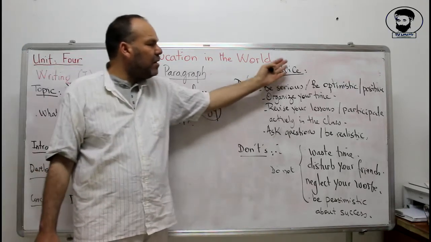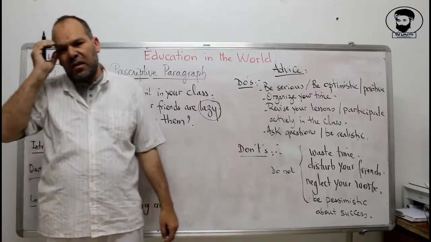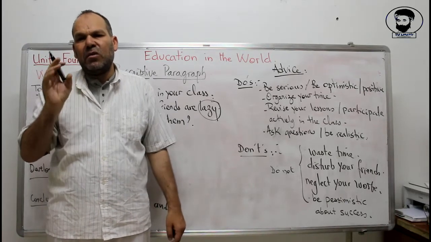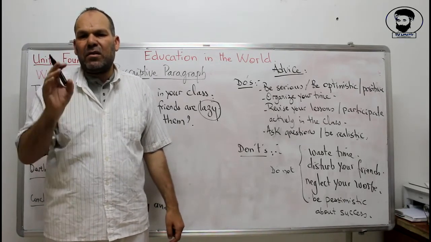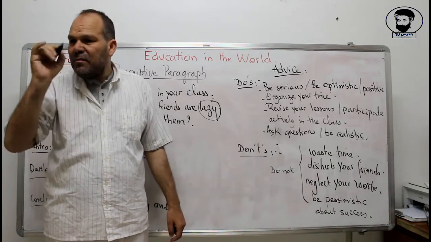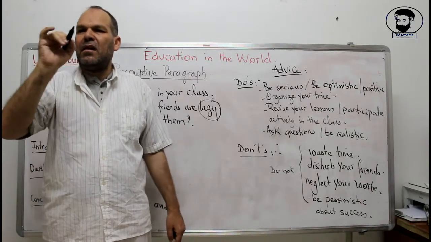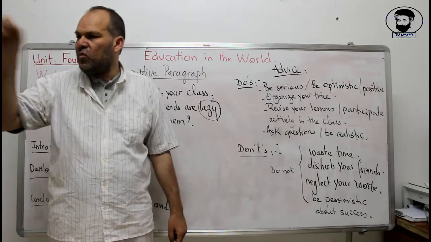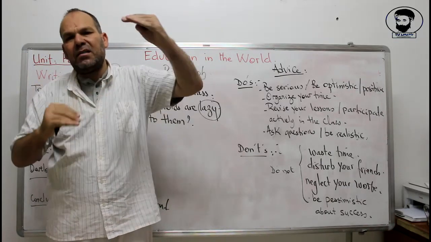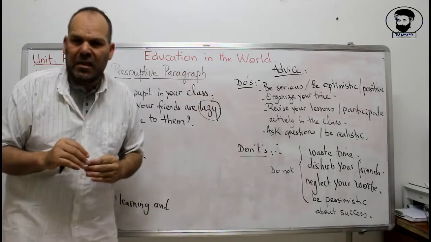Now let's make a draft. In the draft, you take your pen and you try to think about what advice you give to a person who is lazy. What are the things that he should do and the things that he should not do. Let's make a draft, write your ideas, then after select, see that this one is okay, this one is not, you drop it, you change this one, until you get a list of the things that are acceptable for your success at the end of the year.